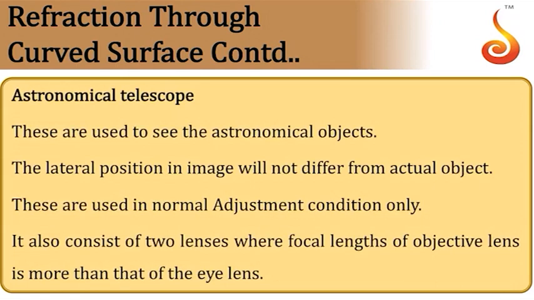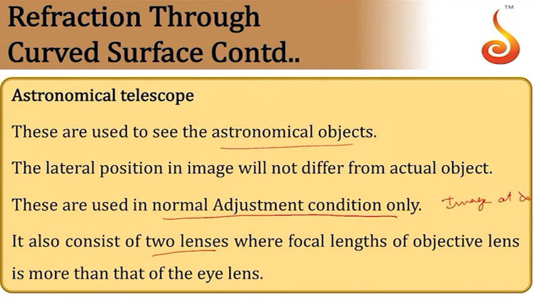Coming to the astronomical telescope, they are used to see astronomical objects. Generally they are used at normal adjustment condition. Normal adjustment means the final image will be at infinity. Final image will be at infinity.